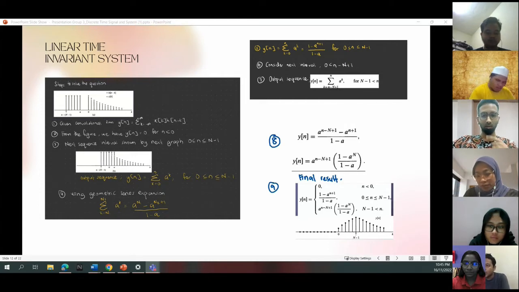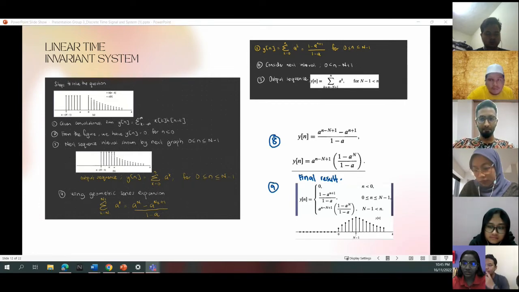The final result is y[n] equals 1 minus a to the power of n plus 1 divided by 1 minus a for 0 less than or equal to n less than or equal to N minus 1, and a to the power of n minus N plus 1 times 1 minus a to the power of N divided by 1 minus a for n greater than or equal to N.